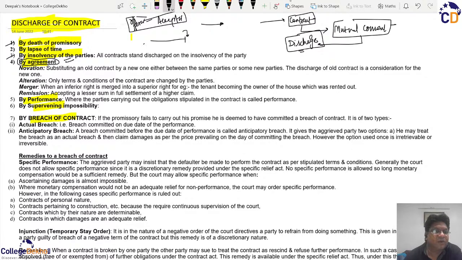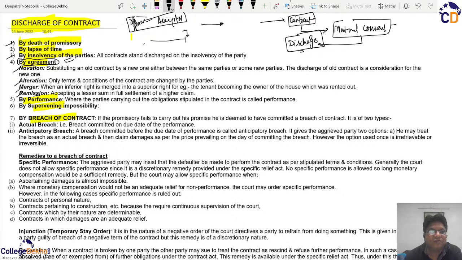And this mutual agreement can be in one of the four ways, where one of the parties, even if accepting less, can forego his right and discharge the other party from his obligations under the contract, and that is why we say that it is a form of remission. So voluntarily, one of the parties has waived off the right and discharged the other party, and therefore the contract stands discharged by the concept of remission, which is by mutual agreement.